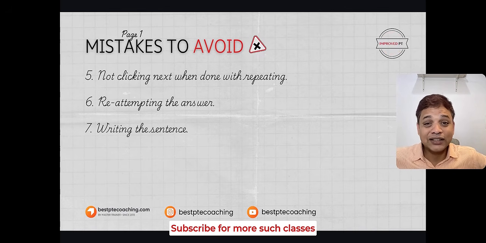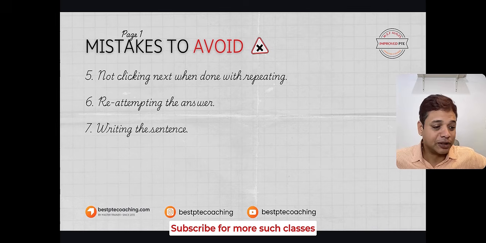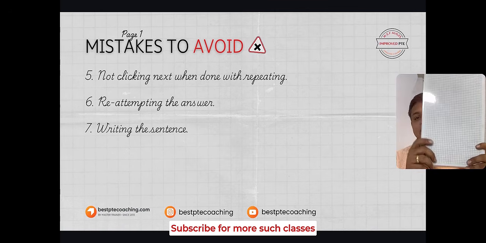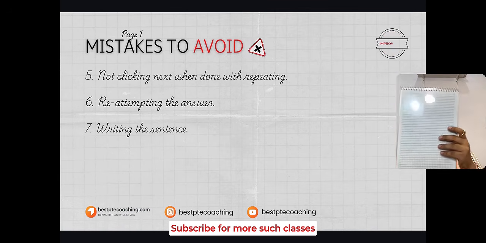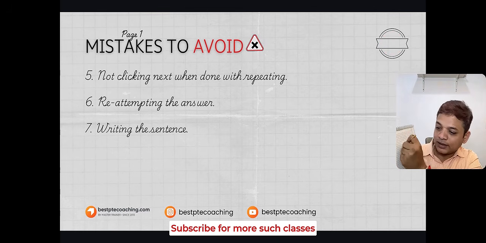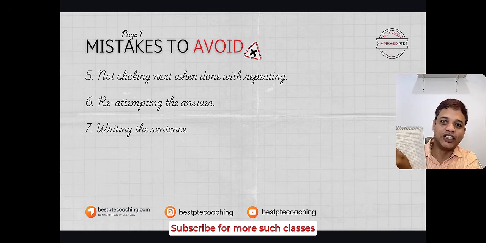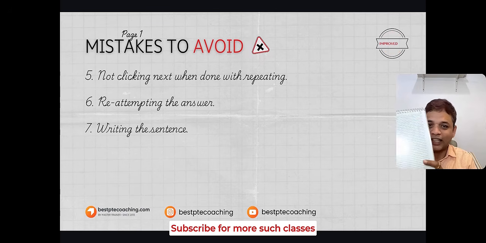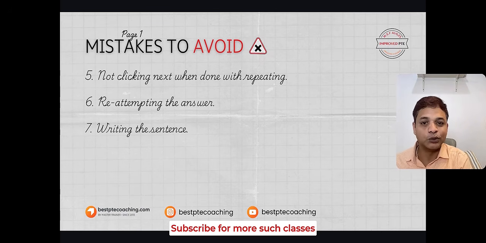And the last one, this is highly impractical. What is it? Writing the sentence down on that erasable noteboard. You get this erasable noteboard in the exam. So don't try to write the sentence on this. It is next to impossible to write the sentence completely or partially here, and then you will not be able to repeat it back. This is a bad idea. If you have this idea running in your mind, erase it off immediately.